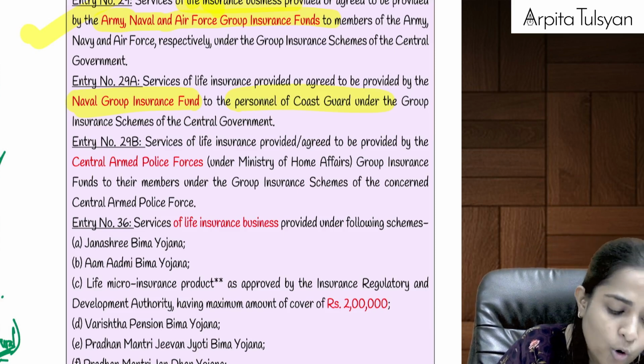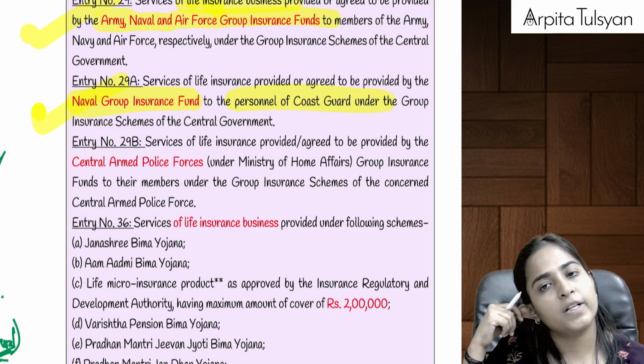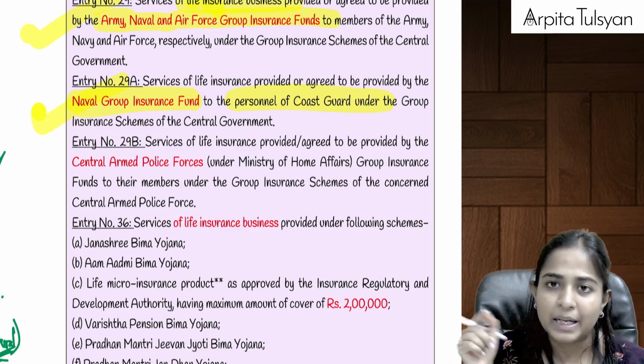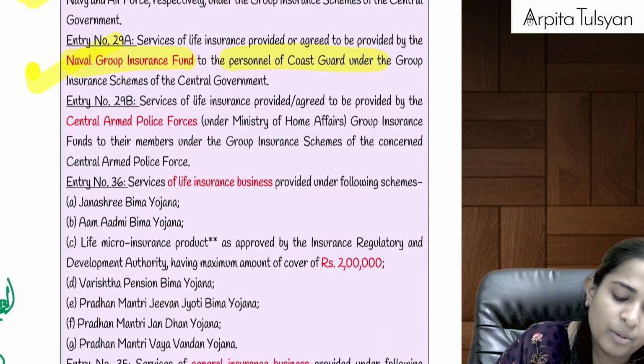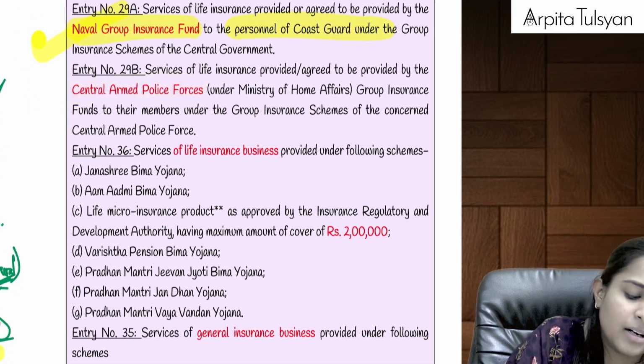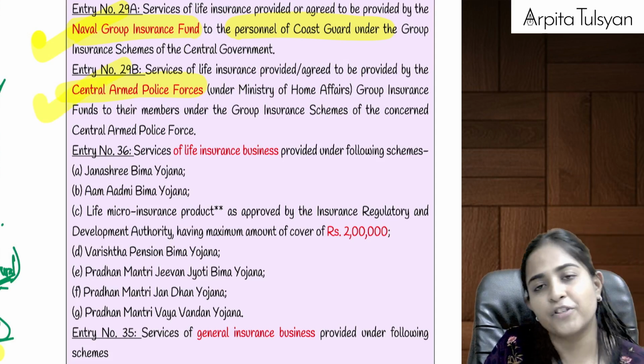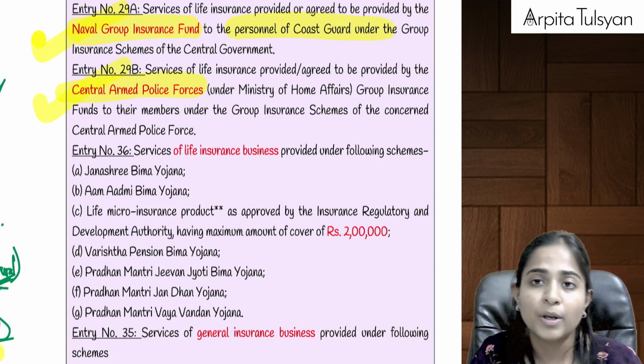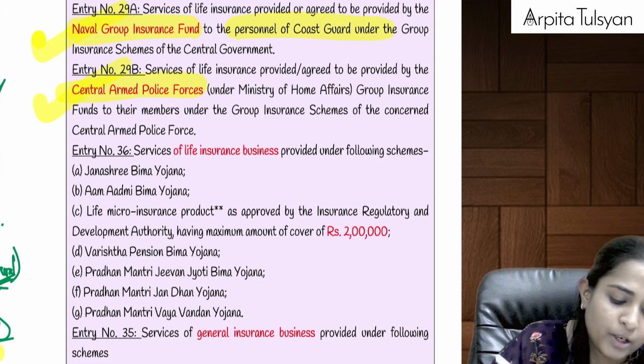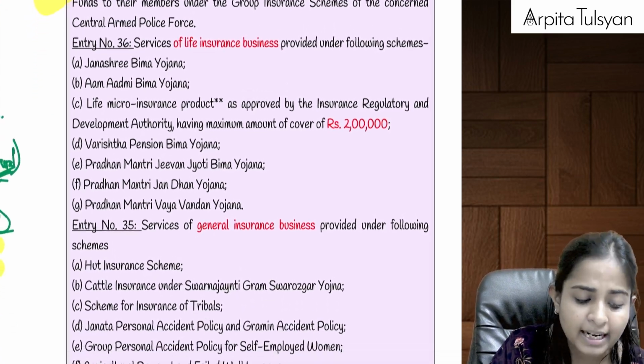If we are providing any insurance services to them, we are going to charge premium, and on that premium, GST will be totally exempted. Similarly, Central Armed Police Forces, which provide insurance service to the police, on the premium, GST will be totally exempted.